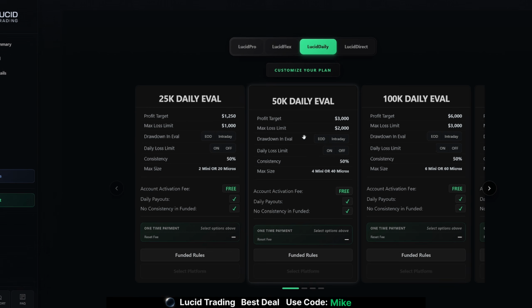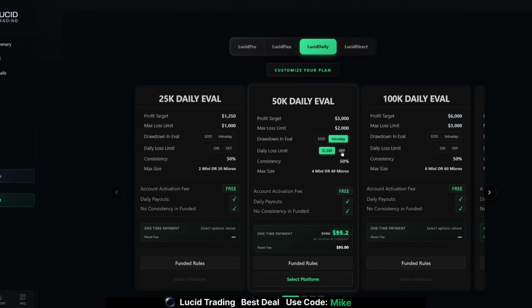If you look at the drawdown in the evaluation, click EOD or intraday drawdown. Daily loss limit. Do you want a daily loss limit? Yes or no, I do not want a daily loss limit. Now, depending on which options we have, will determine what the price is going to be for that evaluation.